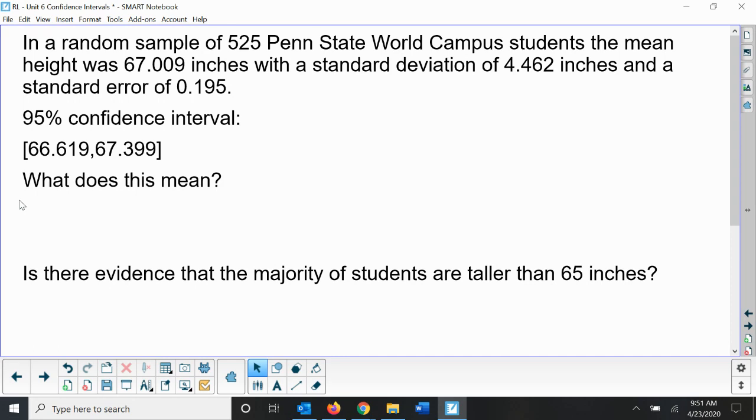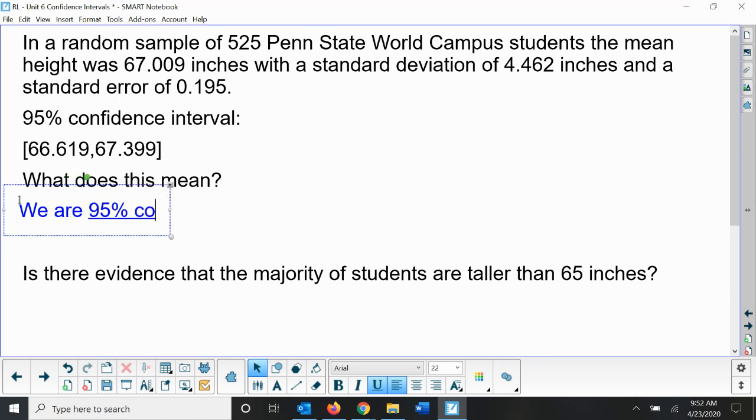So we're going to write our summary statement. Notice that parts of the statement are identical from problem to problem, and other parts obviously change when we do different problems. And so it's the underlined parts that are adjusting for different examples. So we are, and then we're going to state our confidence level, 95% confident that the, and in this case, we're going to describe the situation now. So again, we state our confidence level, and then we describe the scenario.